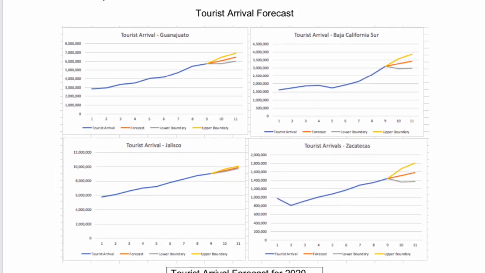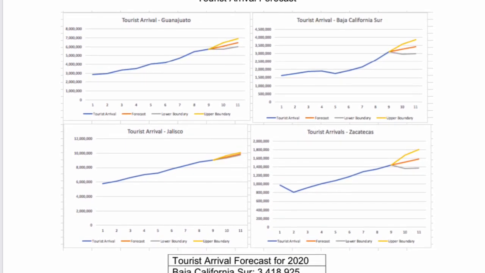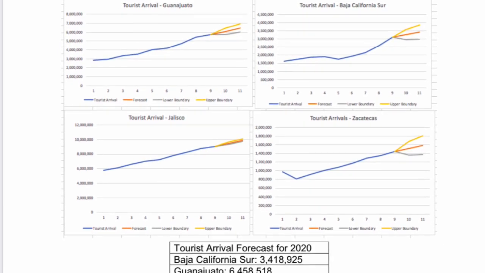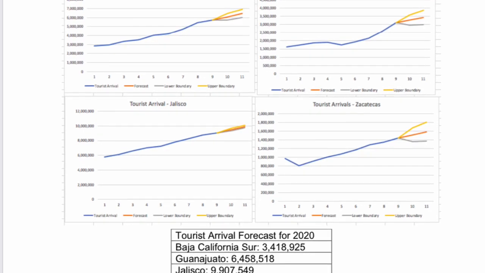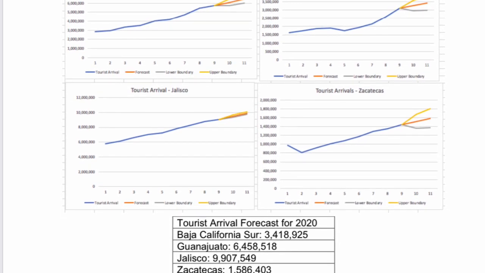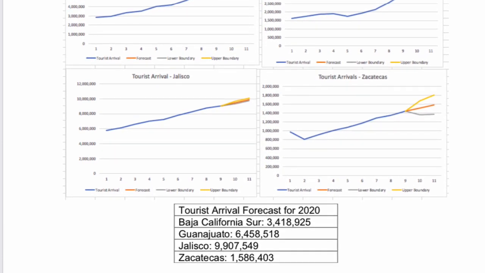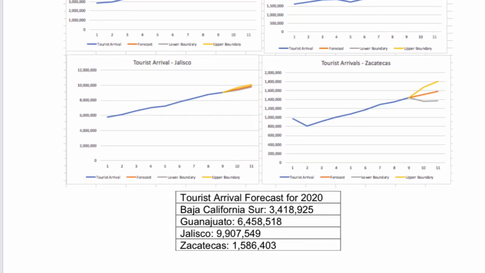In our tourist arrival forecast made with the time series analysis, our forecast for 2020 in Baja California Sur was 3,418,925. Then in Guanajuato it was 6,458,518. In Jalisco it was 9,907,549.